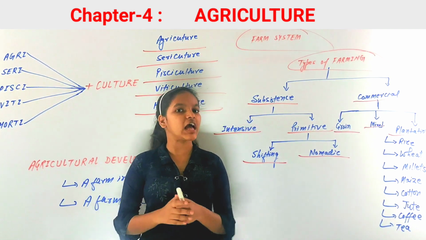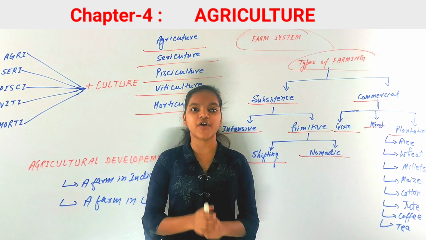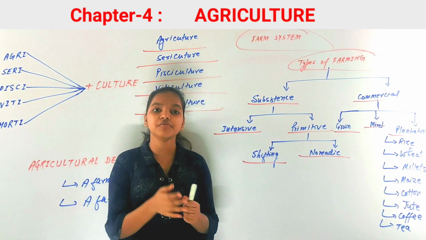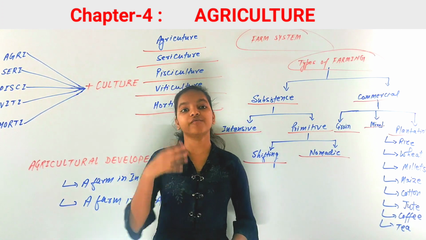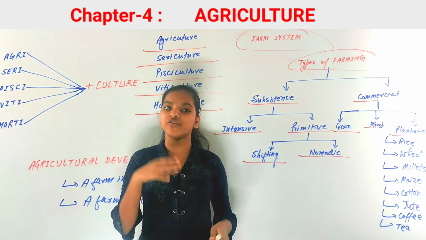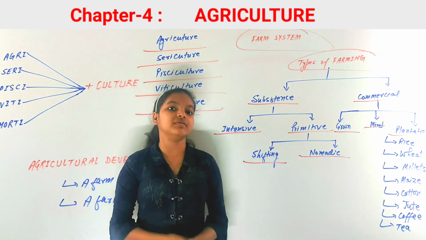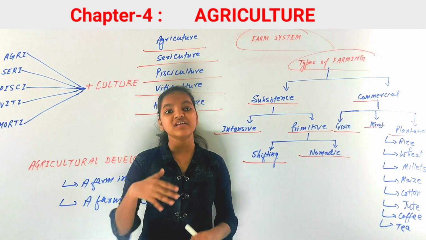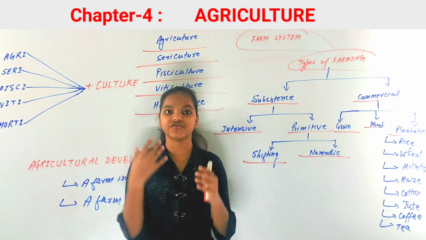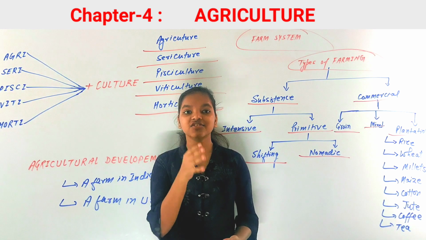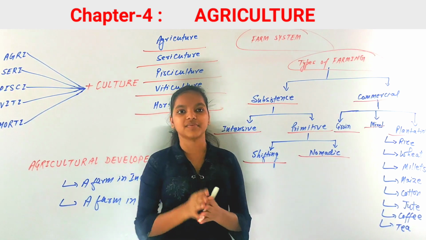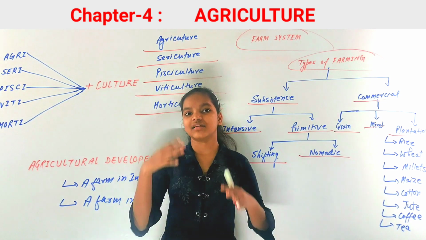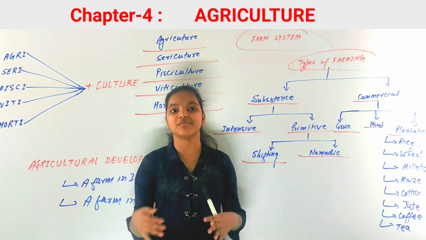So now that we have discussed the types of farming, we will discuss the major crops. You know that crops play a very important role in fulfilling the needs of the growing population. They also supply the agro-based industries, which are based on raw materials, raw crops. Major crops include wheat, rice, maize, millets. Now these are the major crops, grains.